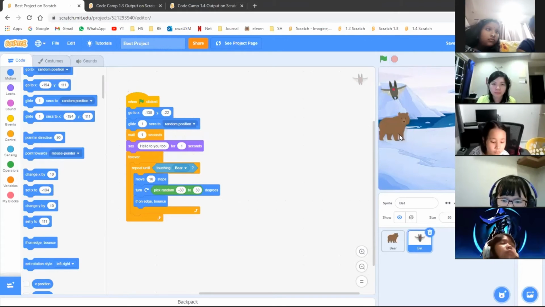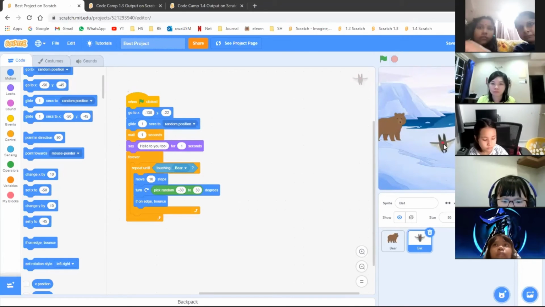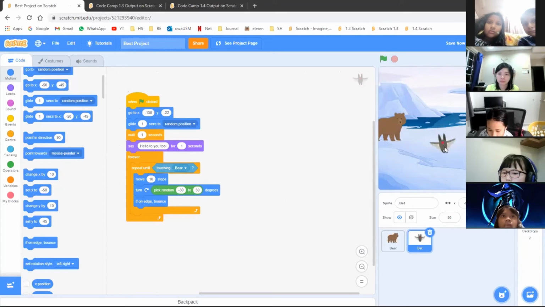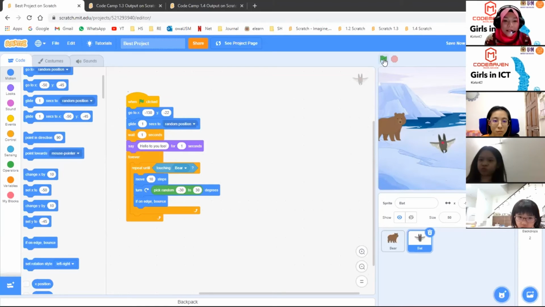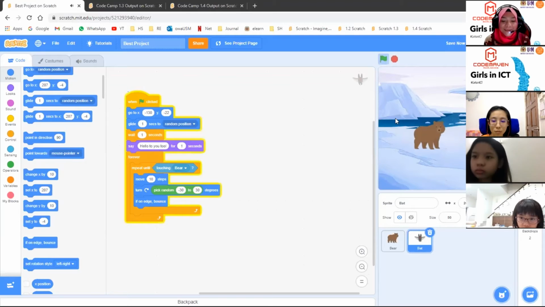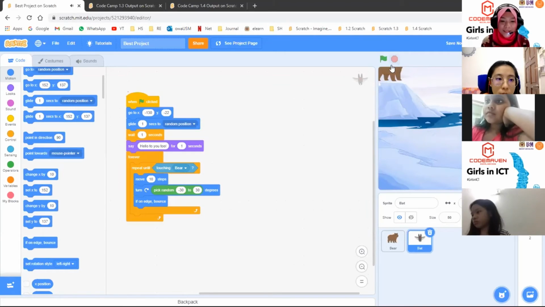Now, we have seen that we have added the bear with a forever loop, so it moves following the mouse. For the bat, we have also added a forever loop, and it will move repetitively until it touches the bear. So can you see that when it touches the bear, it will stop?